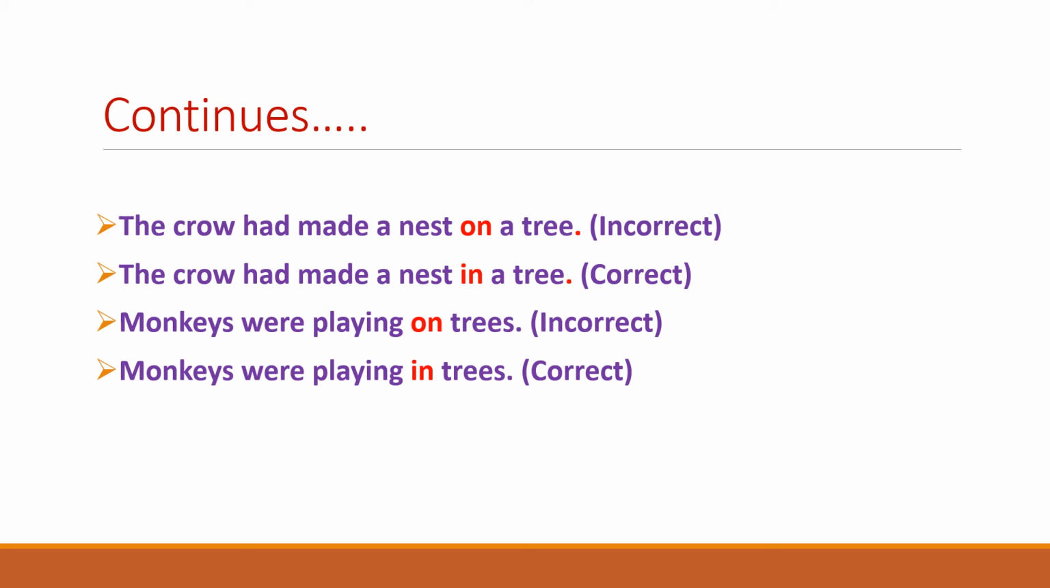So monkeys were playing on trees. You can see here that on has been highlighted in red. This is the incorrect expression. We have to remove and replace on with in. So the monkeys were playing on trees is an incorrect expression. Monkeys were playing in trees is the correct expression for this sentence.